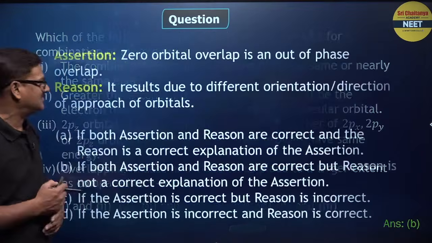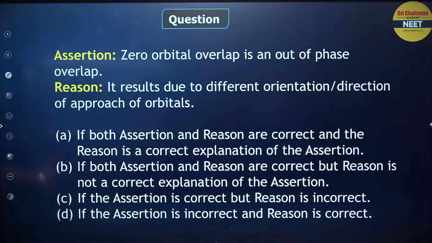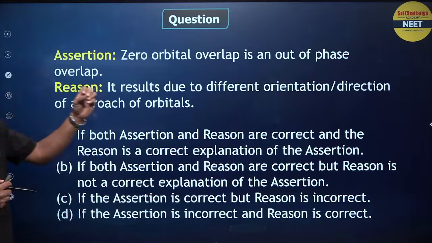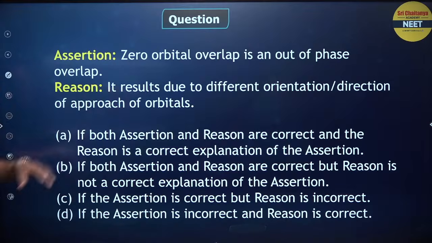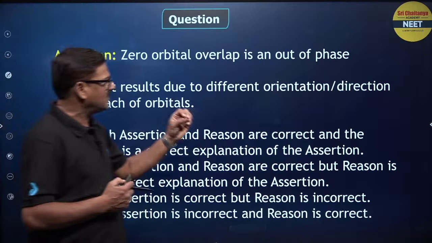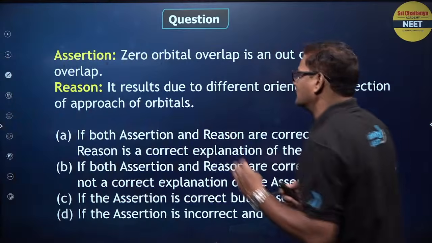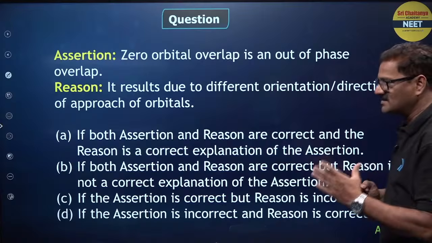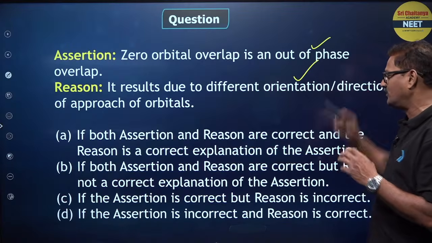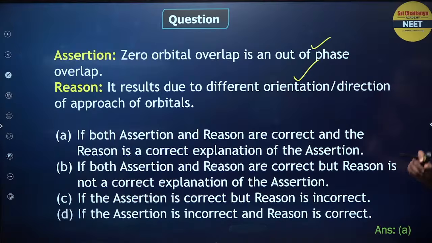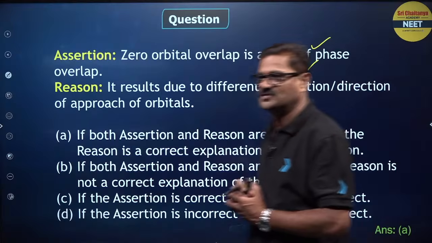That's good. Like this, so many questions are there. Zero overlap is an out of phase overlap, correct, and it results due to the difference in the orientations and directions of the approach of the orbitals. Yes, both statements are going to be correct, and the reason is the correct explanation of the assertion.